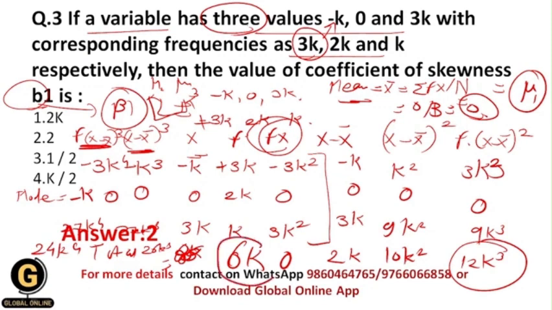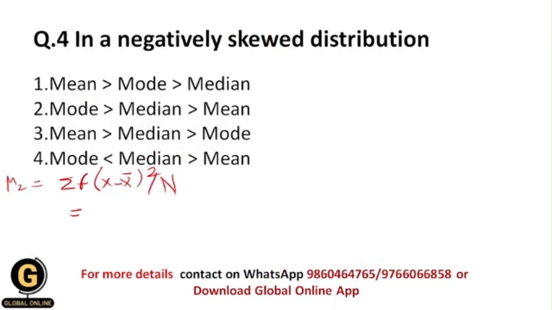So here 6k, because you need over here the summation of f, not basically the count of all the numbers as capital N. So you need over here 12k cube upon 6k. So why did we take 6k here? Because there is the summation of f, there is not only capital N. All of you understood, and that's why the mu2 value will be 2k square.